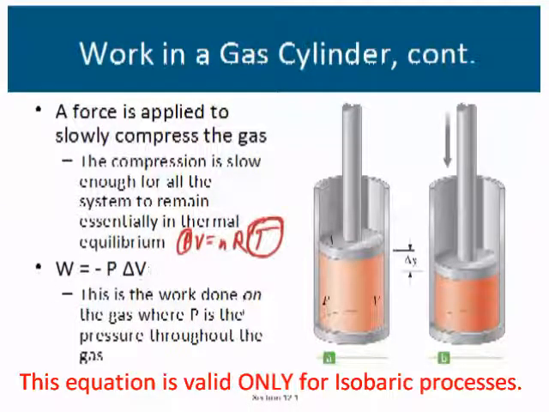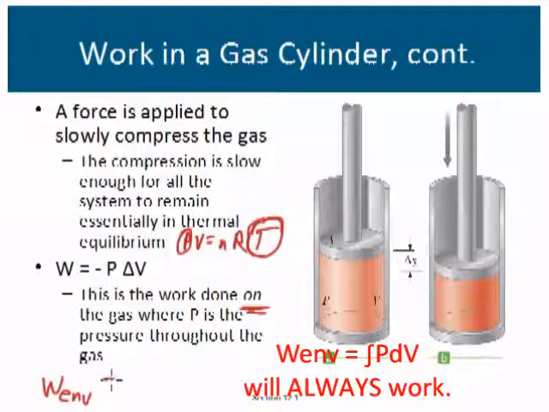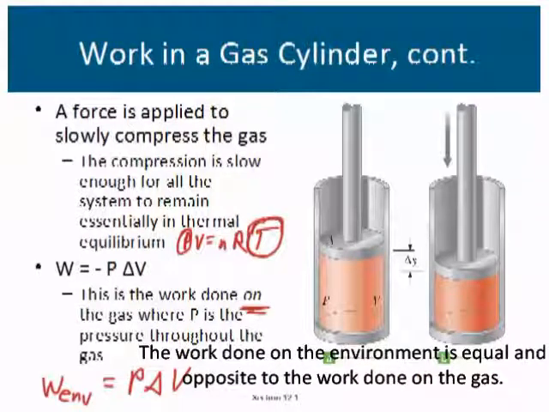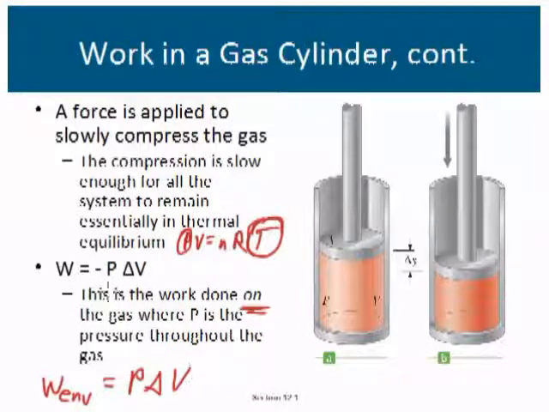And here is the equation I gave you. Here, the work done on the gas is negative P delta V. By the way, the work done on the environment is P delta V. That's just the equal and opposite work done. So that's the amount of work done on the piston, for instance. The delta V here is going to be negative, so when you put a negative delta V in there and a negative sign, this is going to be a positive work done on the gas and a negative work done on the environment as you squeeze the gas.